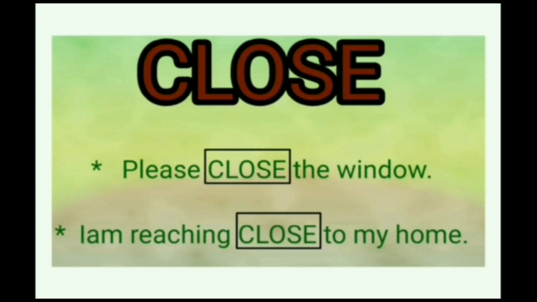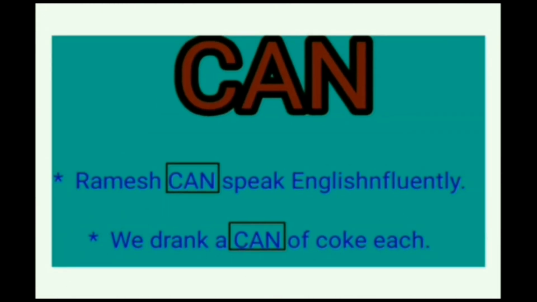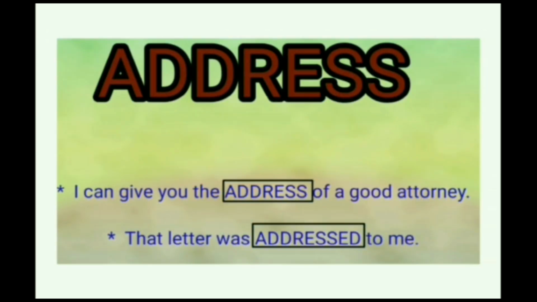And the next example for you is can. Ramesh can speak English fluently. And the second sentence is, we drank a can of Coke each. Here also, can plays two different roles in two different sentences in two different situations. And the next example is address. And the address also makes two different situations.